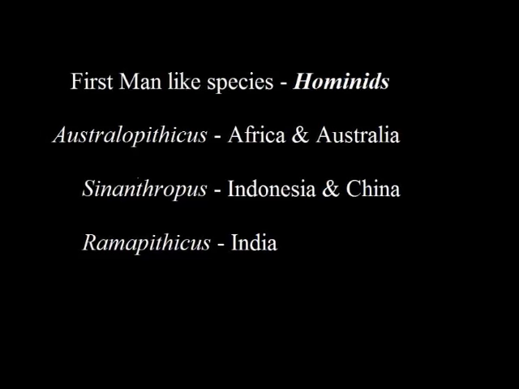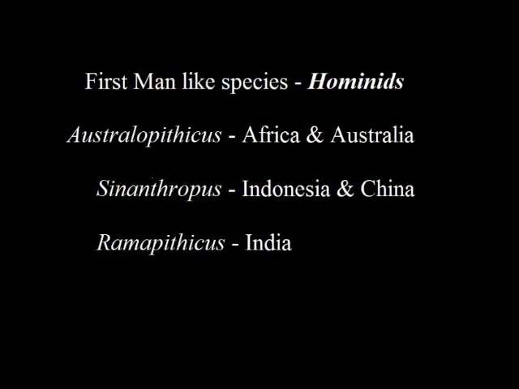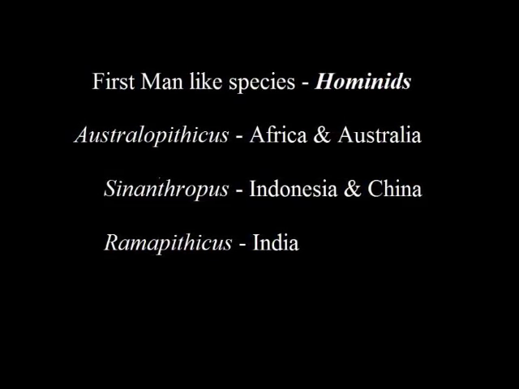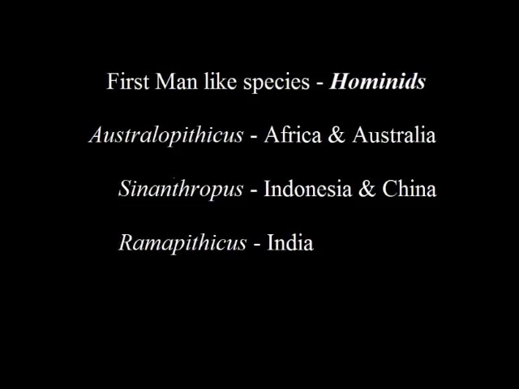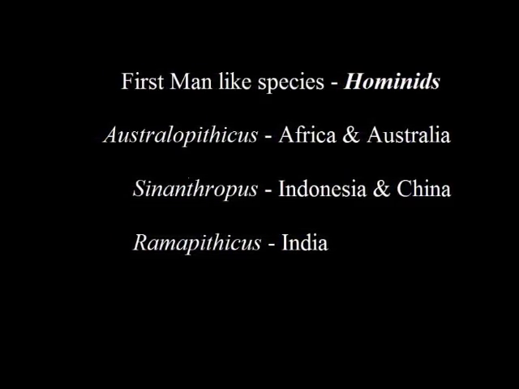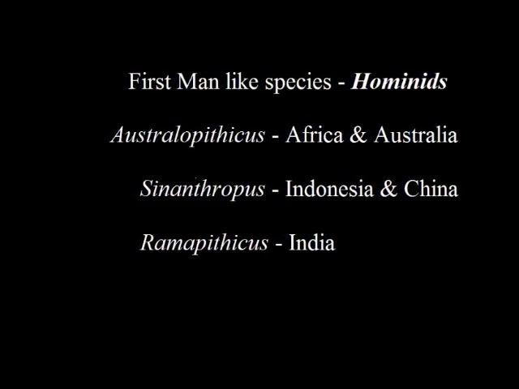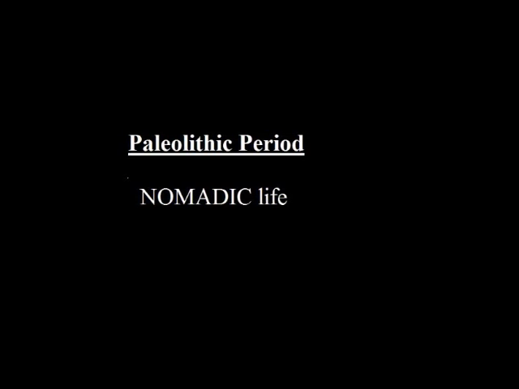The first man-like species found on Earth are called hominids. The hominids in Africa and Australia are called Australopithecus, while the hominids of Indonesia and China are called Sinanthropus, and the hominids in India are called Ramapithecus. In the Indian subcontinent, around 2 lakh BC, hominids were present.